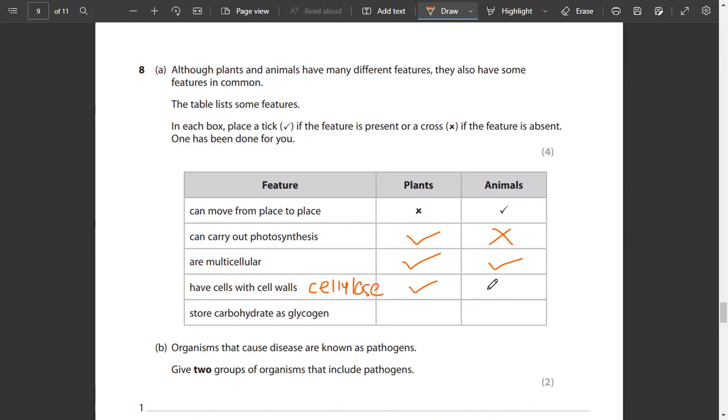Do animals have cell walls? No, they don't. Plants do. Do they store carbohydrates as glycogen? No, they store it as starch. Animals store carbohydrate in the form of glycogen. ये आपने चीजें याद रखी.